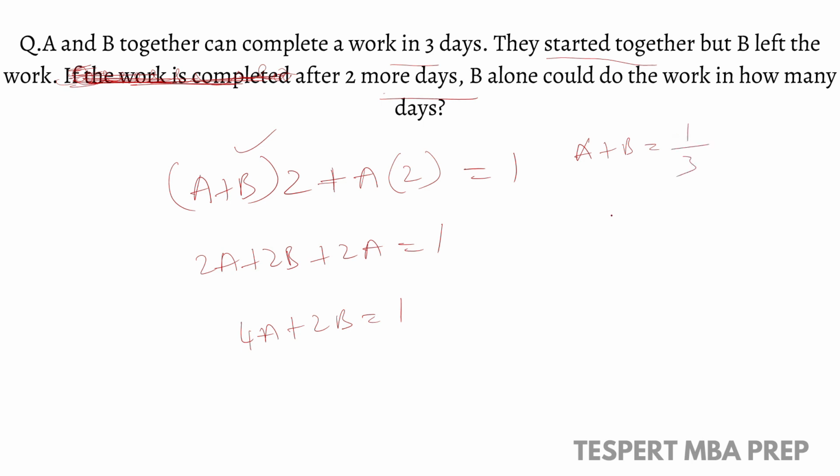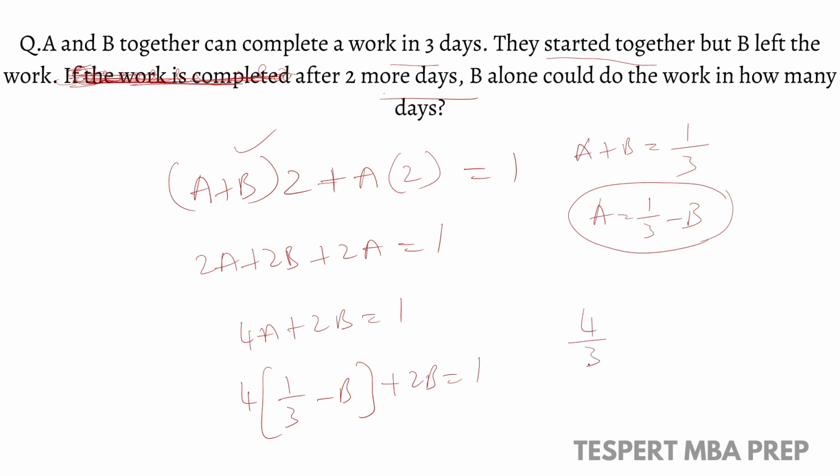So 1 day work is 1 by 3. So A will be equal to 1 by 3 minus B. We can substitute this value here, which is 4 into (1 by 3 minus B) plus 2B is equal to 1, and 4 by 3 minus 1 is equal to 2B. So take the LCM, we will get B as 1 by 6. That means B alone can do it in 6 days.